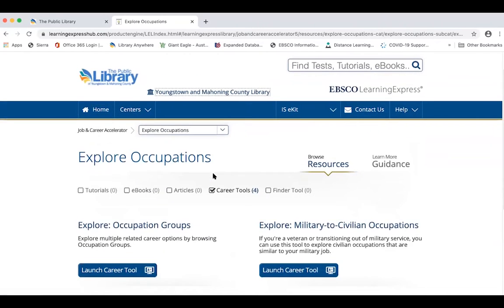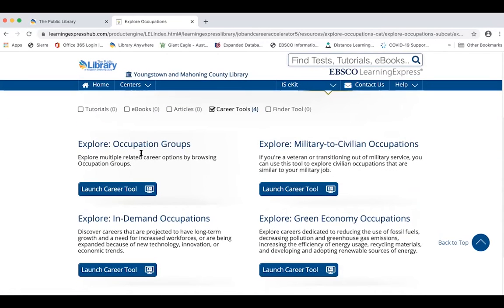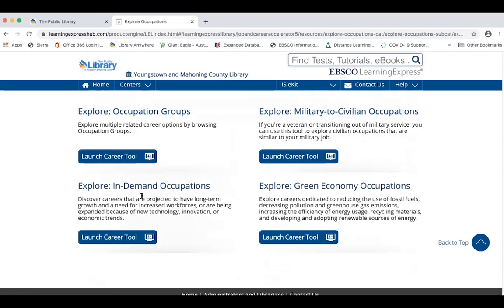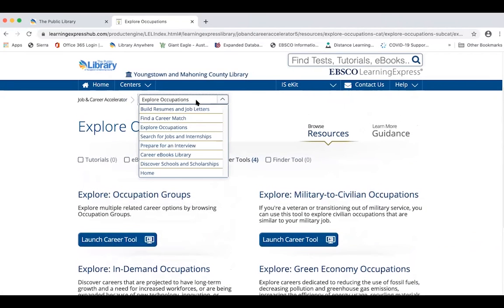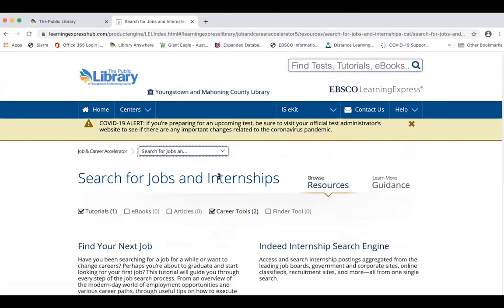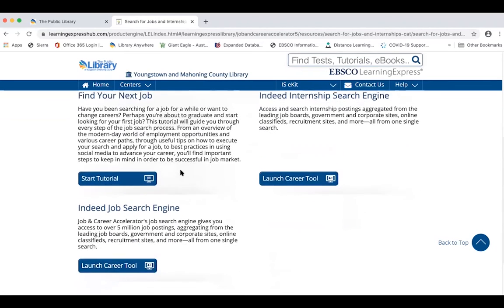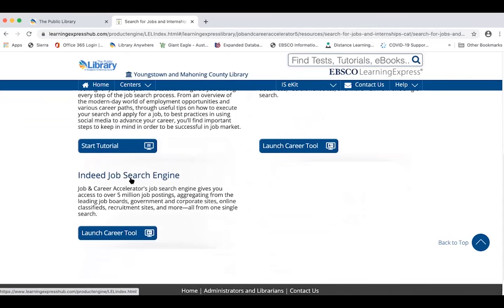Also in this center, you can explore occupations. You can explore all types of occupation groups, or those for transitioning from the military to civilian occupations. And for all job seekers, a great one to look at would be the in-demand occupations. That would be where there are lots of job openings. Also in this center, you can actually search for jobs and internships. And they have a whole course that they've created now for how to do that searching for jobs, finding your next job. When it comes to actually searching within this job center, it uses the Indeed job board.